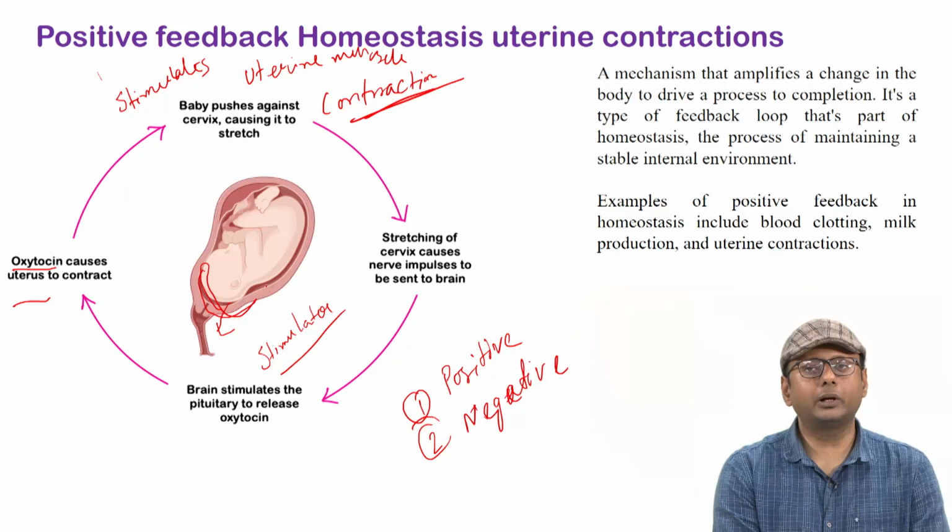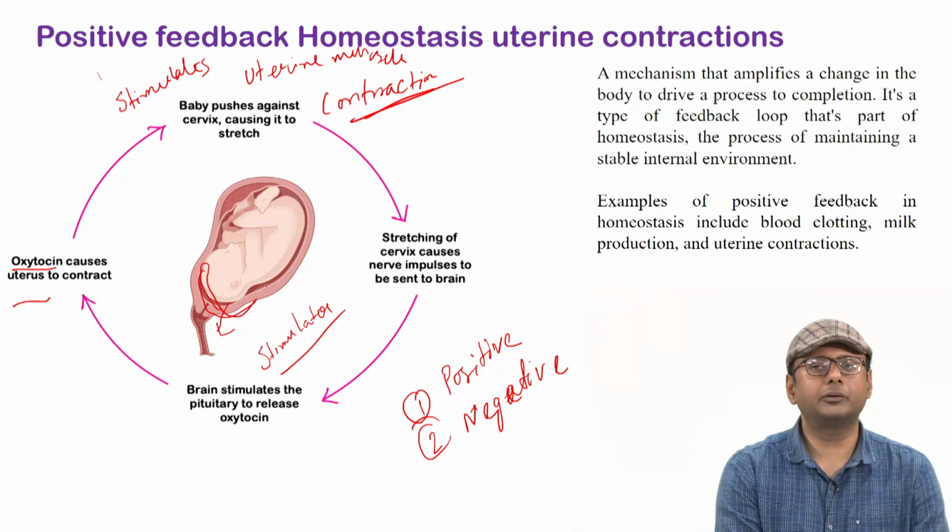So we need the mother to push out the baby, and in this case the body cannot maintain the balance, it has to trigger the situation in a way so that the process delivers in a quick manner, and once the baby is delivered, the body will come back to its normal physiological or homeostasis condition. So when the body positively triggers the situation, it is called positive feedback homeostasis.